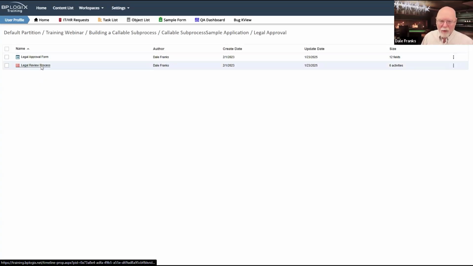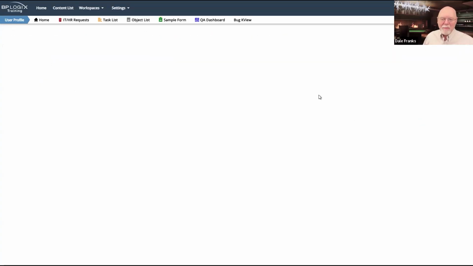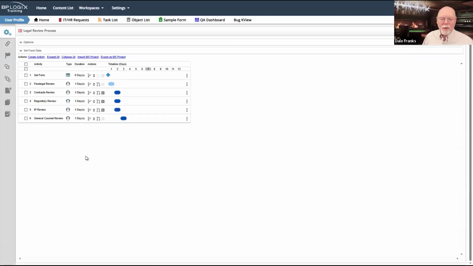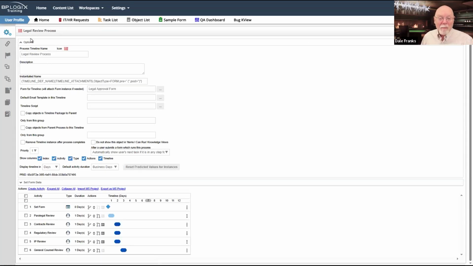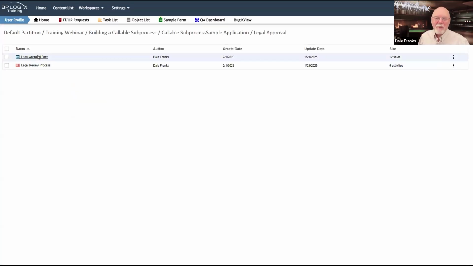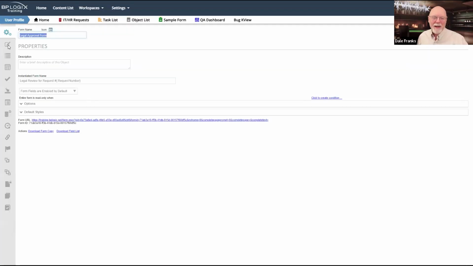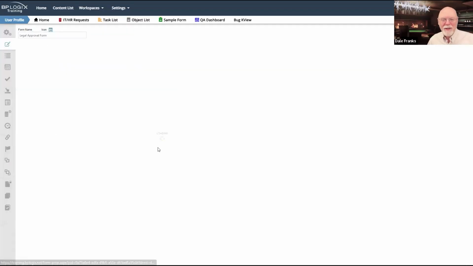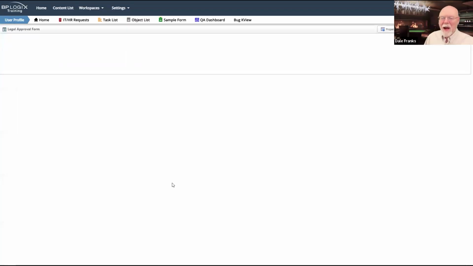And by the way, the legal approval process is nothing major, but this is what we are going to build. And we're basically going to build this out like this. And we are going to do all of this from scratch. So it may not be pretty, but it should work just fine, even though it won't be pretty. This is the prettier version of it. So it has all the fields with the proper formatting and it all looks kind of pretty for us. So I am not going to build pretty stuff. I'm going to build fast stuff.